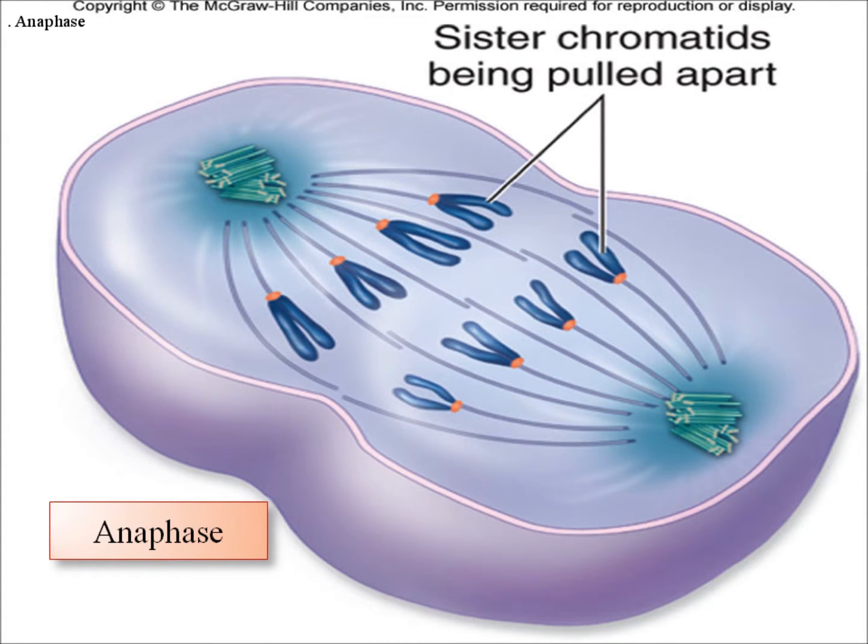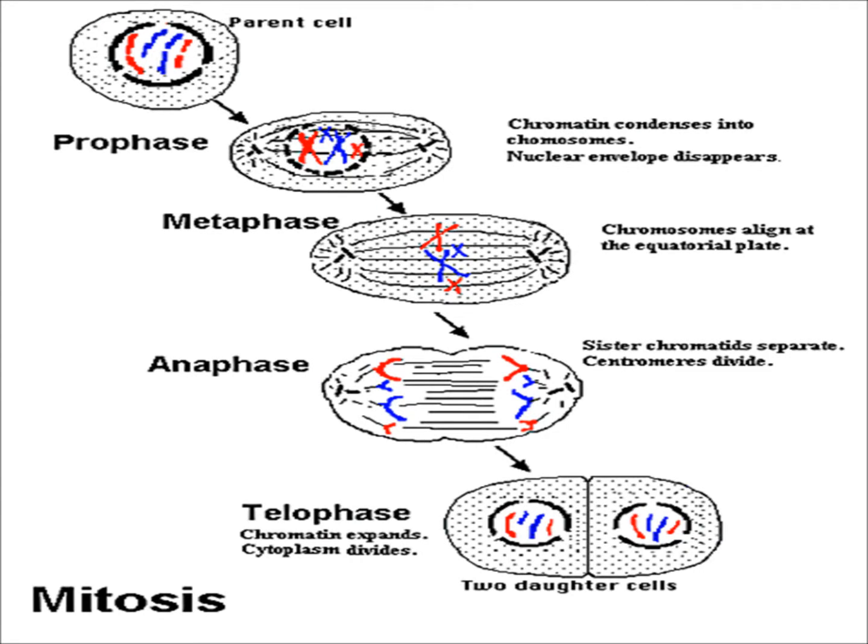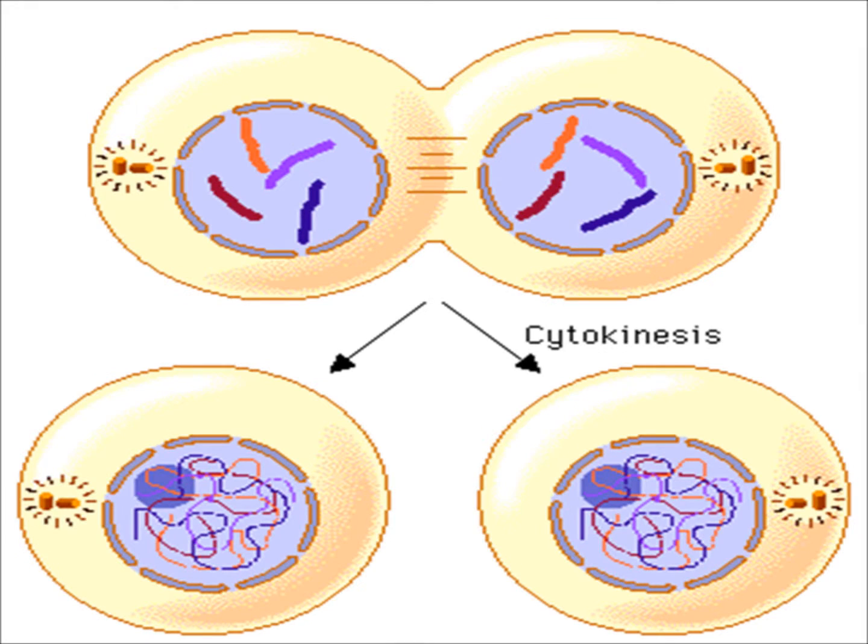During anaphase, the chromosomes are pulled apart and each half moves to the opposite side of the cell. During telophase, the nuclear membrane appears around the chromosomes and chromosomes decondense into chromatin. During cytokinesis, a membrane or a cell wall appears in the middle of the cell and divides the cytoplasm of the cell into two. With this, the cell division is completed and the two daughter cells are formed. During mitosis, karyokinesis occurs before cytokinesis.